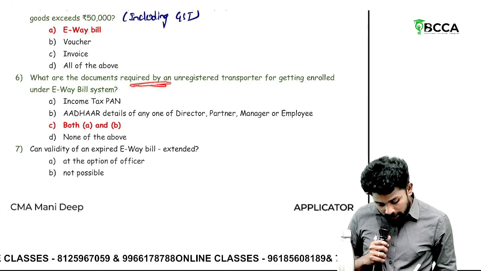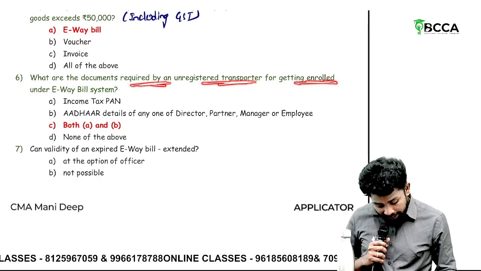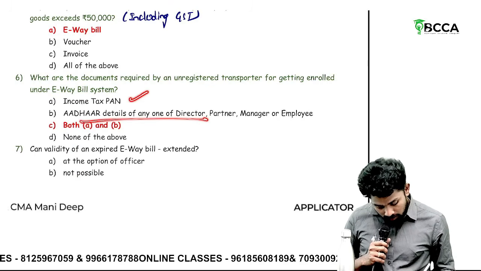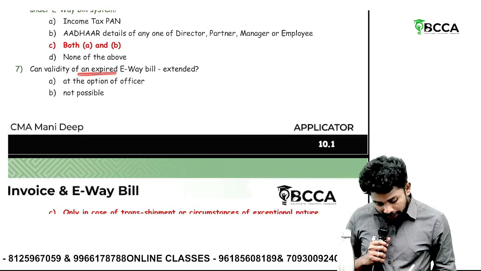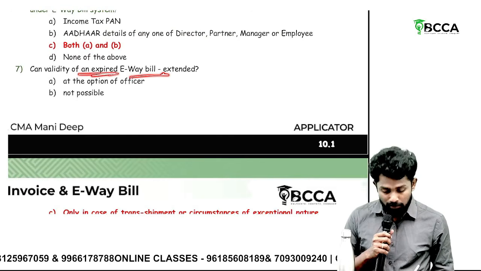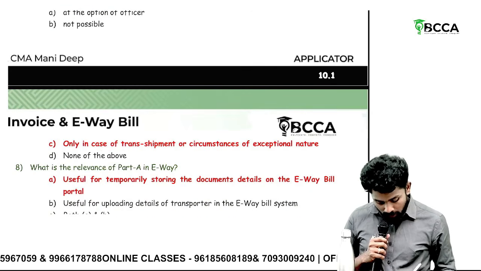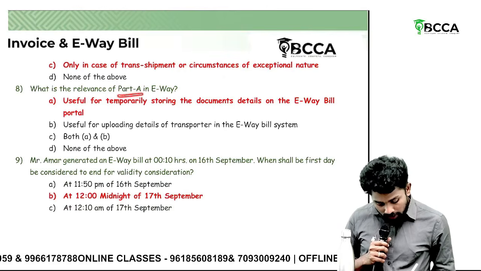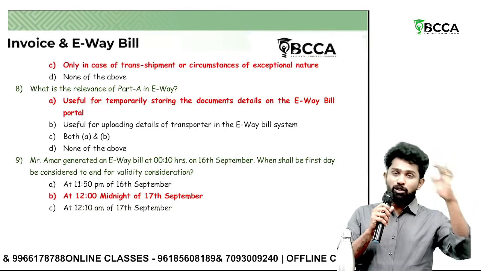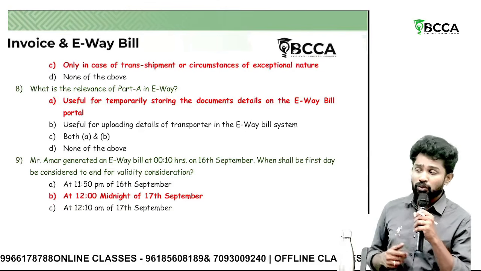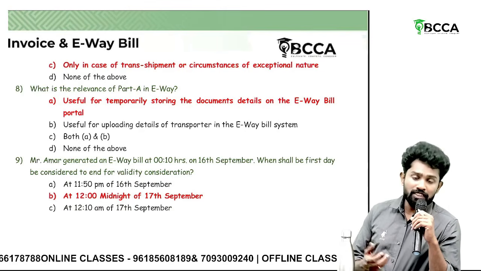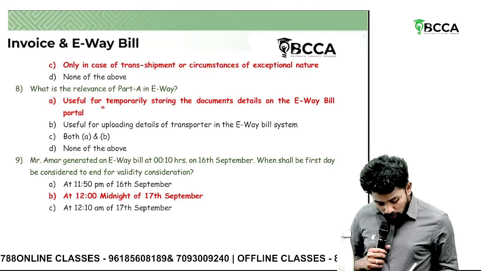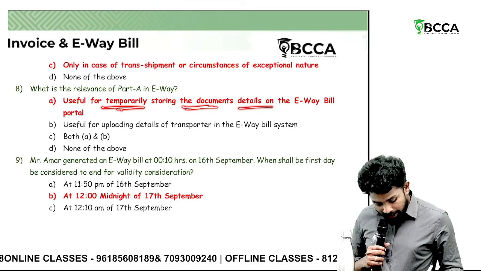What are the documents required by an unregistered transporter for getting enrolled under the e-way bill system? PAN, Aadhaar, both. Can the validity of an e-way bill be extended? Yes, but only in exceptional cases or in case of transshipment. What is the relevance of part A in an e-way bill? All those goods details, particulars, HSN code, consignor details, consignee details, value and description of those goods. It is useful for temporarily storing the document details on the e-way bill portal.